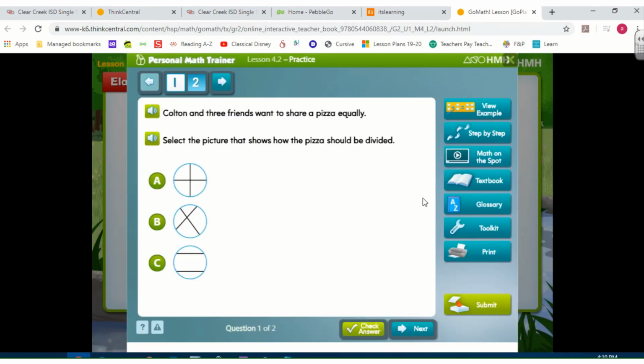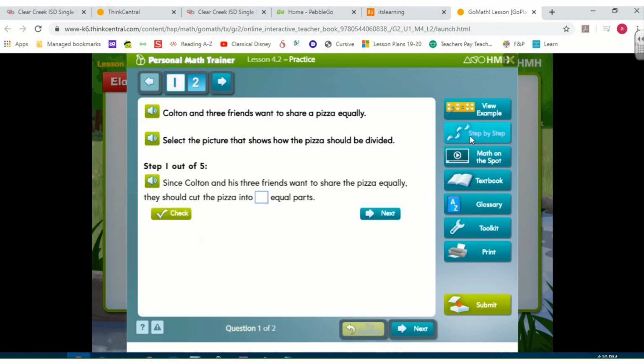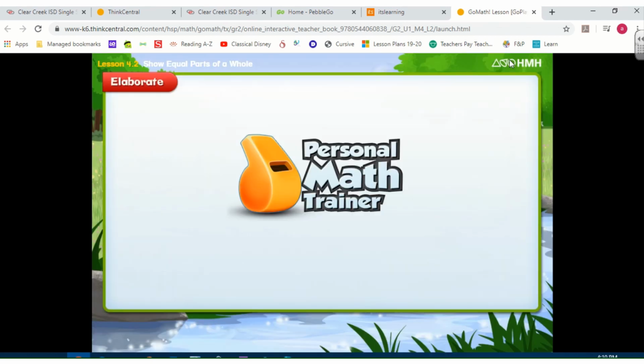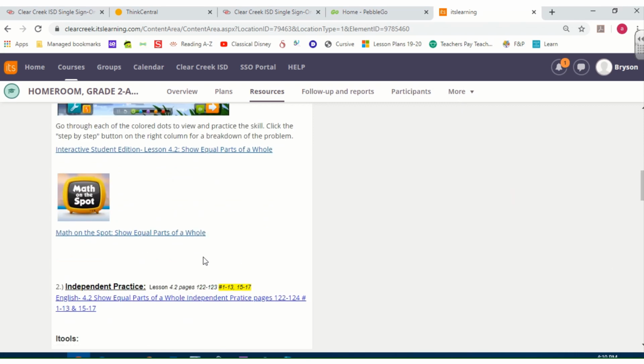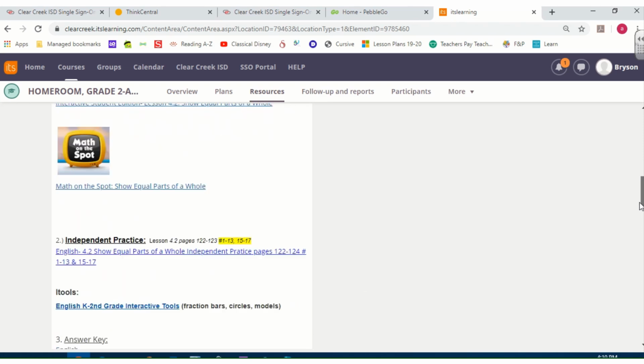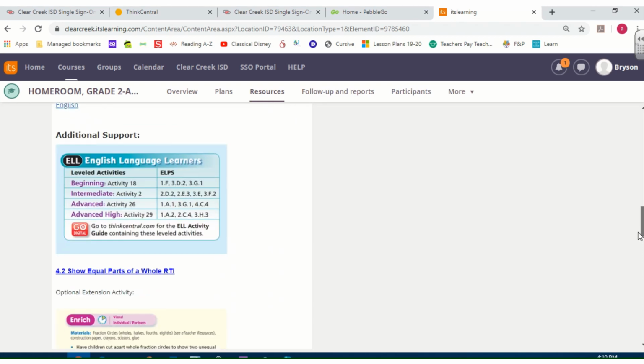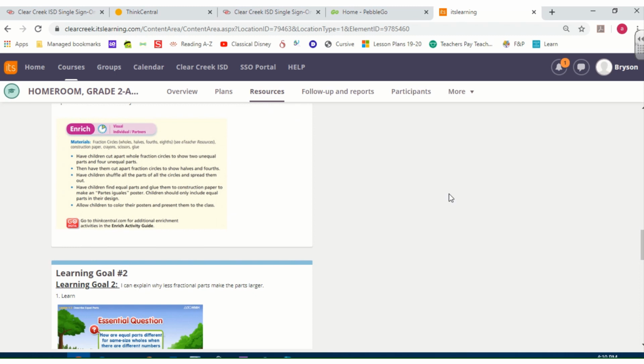A cool thing that you can do is you can click the step-by-step button and it'll kind of break it down for you. All right, so then there is a math on the spot video for you to click on. There's some independent practice here, and I want you to make note that it is not the whole paper. It is just a small number of questions there. There's the answer key, and additional support is listed there. And then there's an optional extension activity.